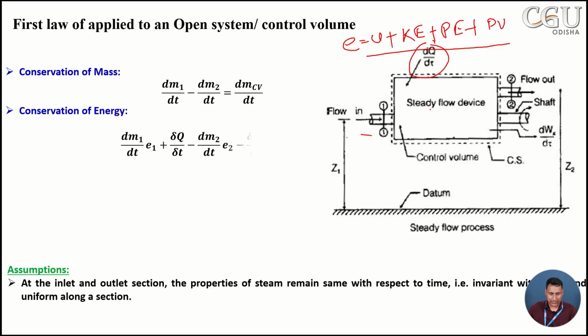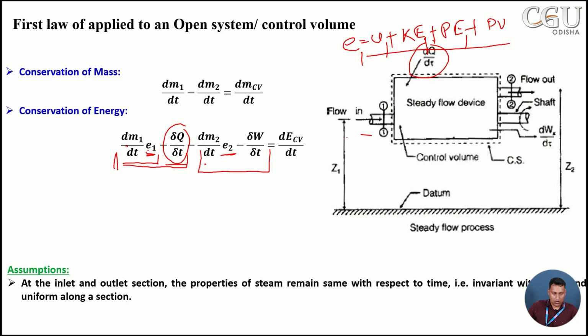Now we define the energy along with the inlet fluid as E1, that means all terms are defined at the inlet section. Similarly, the heat entering the system is del Q by del t. So these are the two terms entering the system. Now in the exit section you will find the amount of energy leaving, that means E2 along with the fluid, dm2 by dt, and the amount of work done by the system. These are the energy leaving from the system.